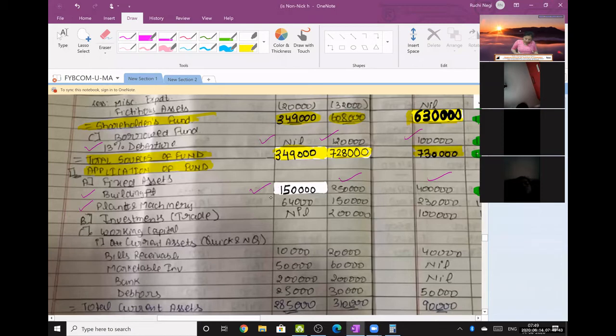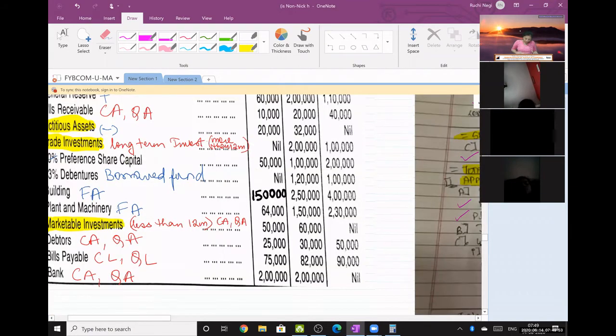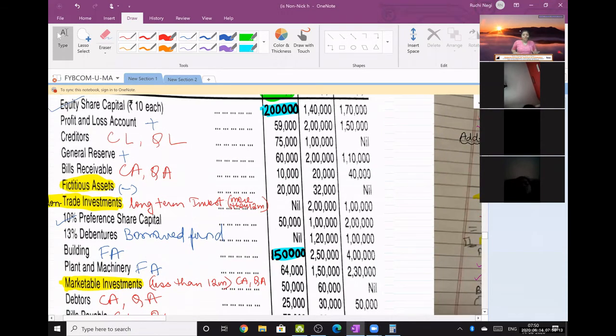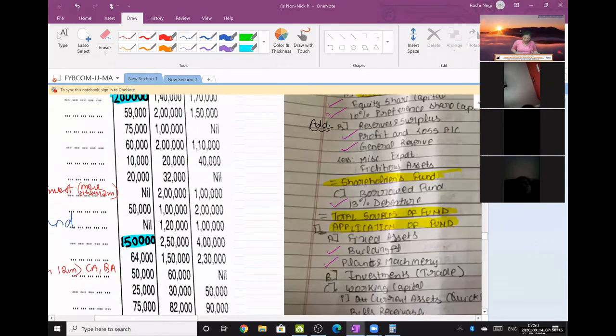Plant and machinery 64,000, 1,50,000 and 2,30,000. Actually, this sum had a printing error. So जो printing error है वो मैंने change कर दिया है. I have highlighted the printing error. This has to be 2 lakhs. And the second printing error was this, which I have changed to 1,50,000. So if you see this book in any reference book or textbook, there it is wrongly printed.